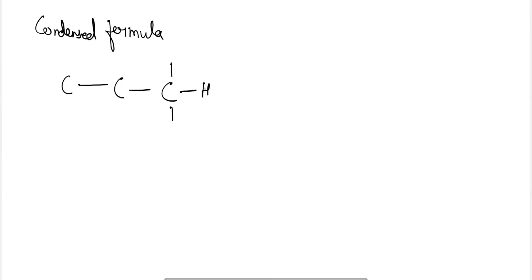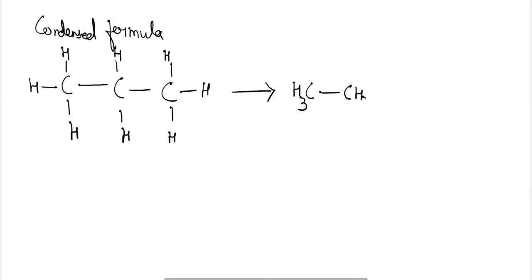Next is the condensed formula. For a long chain, if I am drawing propane, carbons 1, 2, 3 with their hydrogens, we can write the condensed formula as CH3, CH2, CH3.